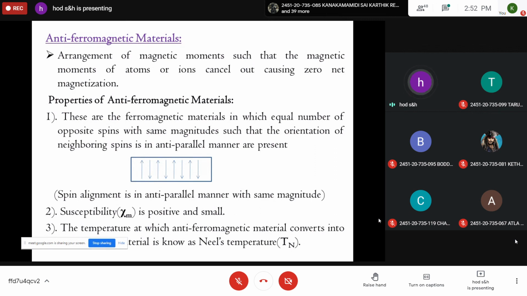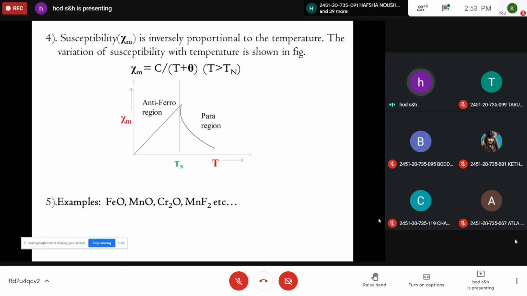Like that, you can find a number of parallel and anti-parallel magnetic spins. Because of that, even though it has plenty of magnetic spins, it has only a small positive value of susceptibility. The temperature at which an antiferromagnetic material converts into a paramagnetic material is called the Neel temperature. Above the Neel temperature, the antiferromagnetic material becomes a paramagnetic material.